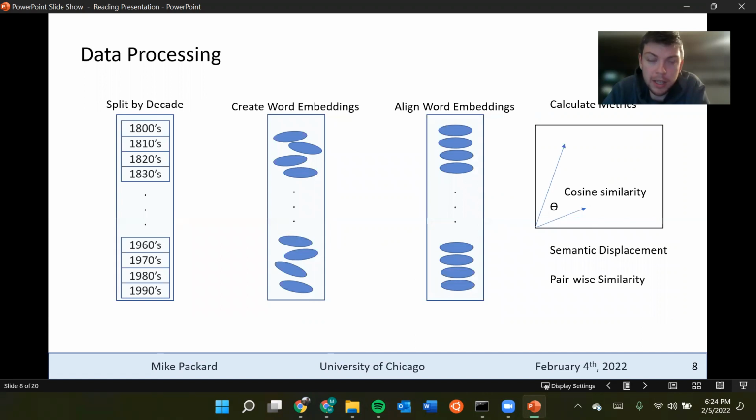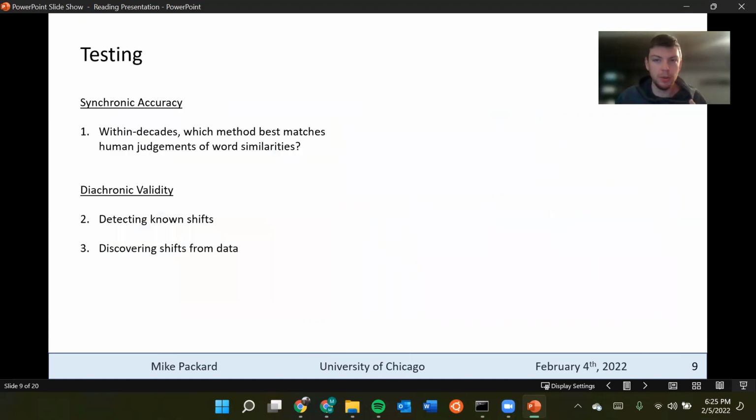So the data processing steps that the authors take, first they split these data by decade, then they create these word embeddings using the algorithms I was talking about earlier. They align those word embeddings over time so that you can then calculate these metrics using cosine similarities between words and also within the same word over time.